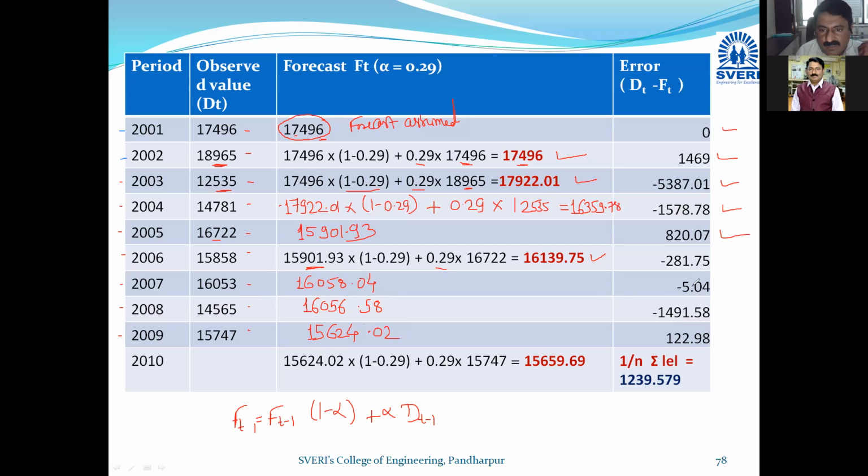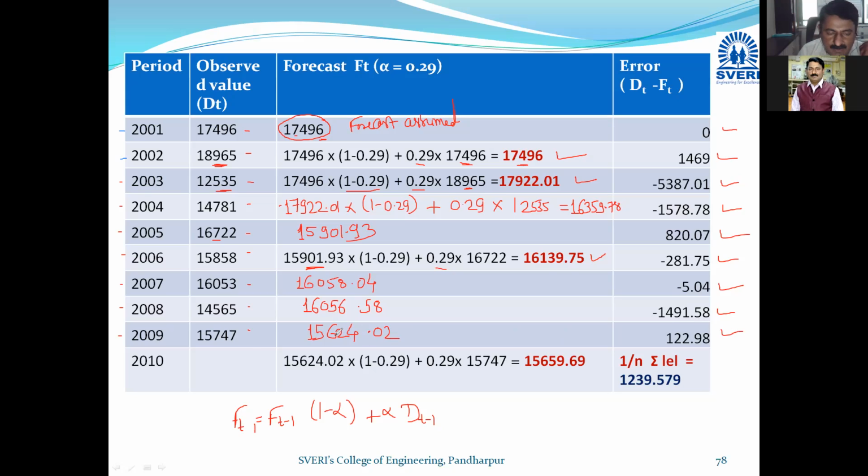So if I go for the error: 16,053 minus 16,058, minus 5; 14,565 minus 16,056, this will be minus; and 15,747 minus 15,624. It will be like this.